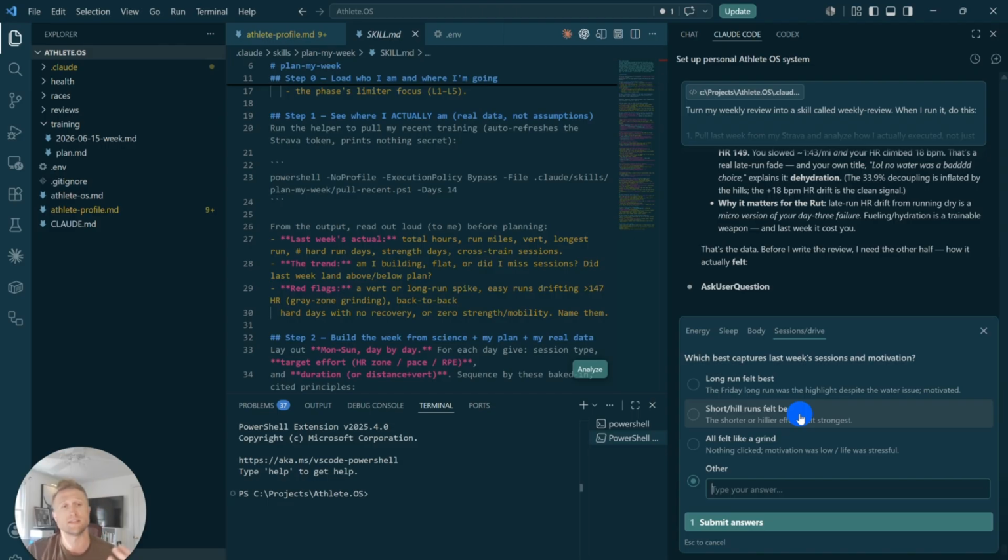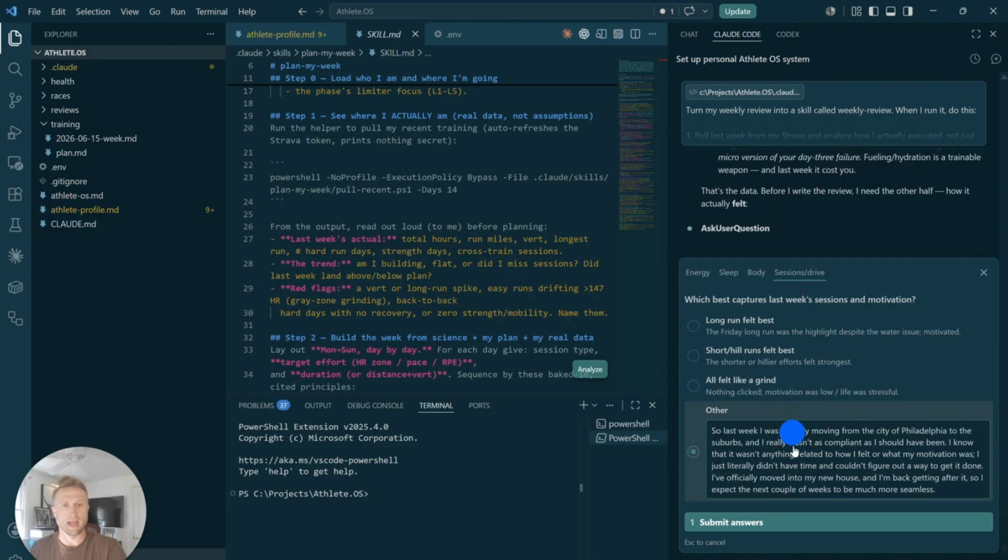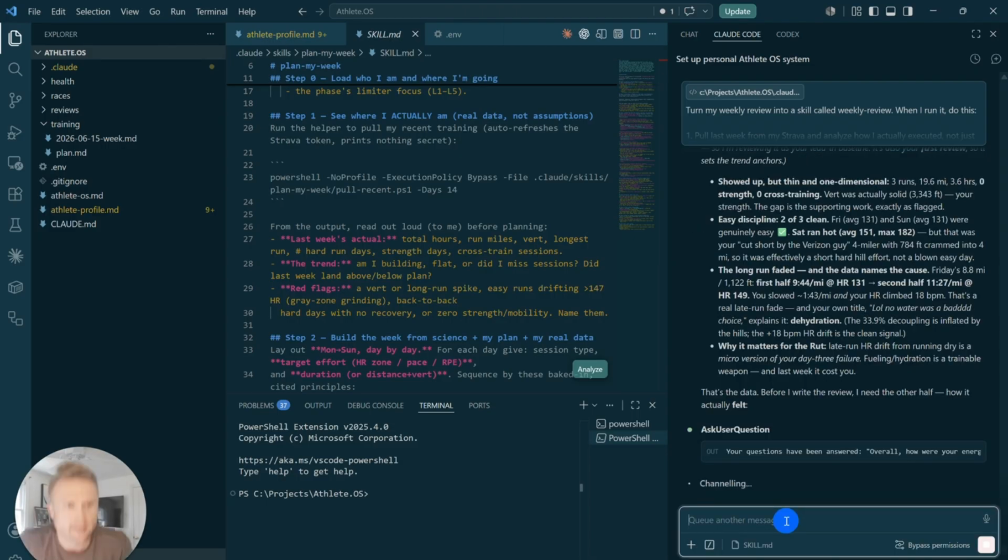I know that it wasn't anything related to how I felt or my motivation. I just literally didn't have time and couldn't figure out a way to get it done. I've officially moved into my new house and I'm back getting after it. So I expect the next couple weeks to be much more seamless. And then just click submit answers and it'll go off.